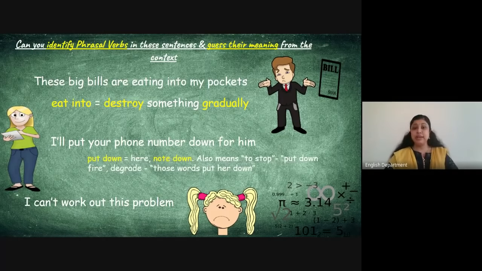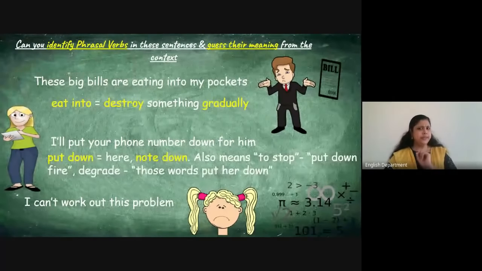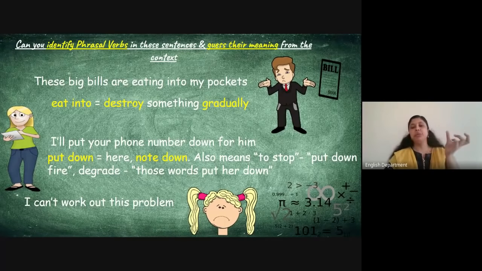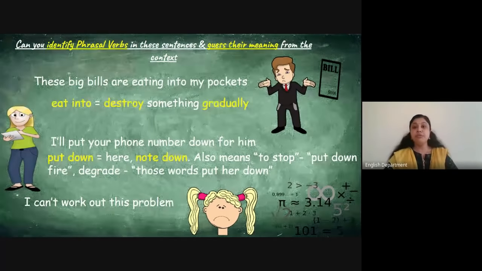Now next, put down. Here, it might have been a bit tricky because the two words of the phrasal verb are not placed together. Put your phone number down for him, but the phrasal verb is put down. Okay, so in every sentence you can look at where the verb is and how you can place a verb, or an article or a preposition along with it. Okay, here especially, why this is so is because you have the sentence I'll put down your phone number, I'll put your phone number down for him, right?